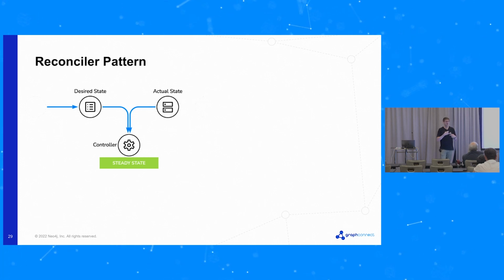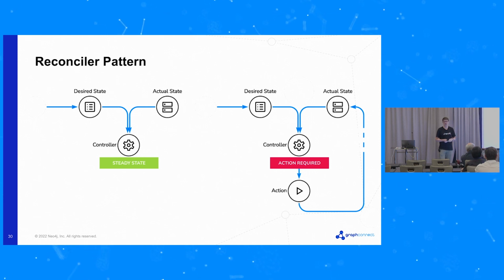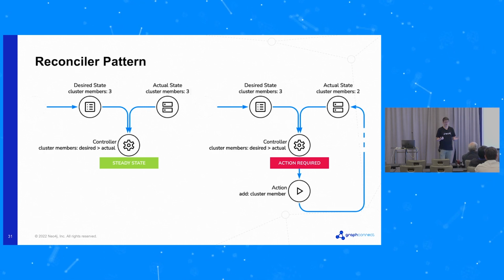So this is on a constant loop, constantly checking. In general, it's in steady state, no actions are required. But sometimes there's a mismatch. And when there's a mismatch, the controller decides to take an action. And that action eventually leads to the actual state matching the desired state. This is the core way that Kubernetes is operating.